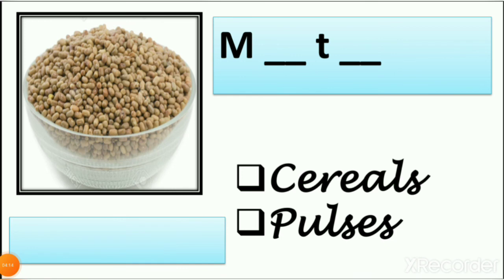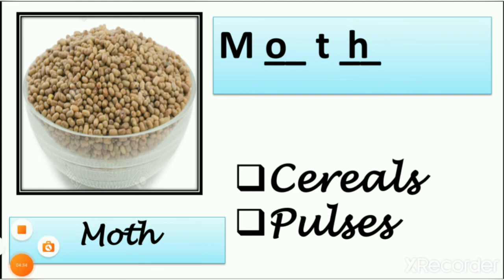So let's see the next one. Yes, it looks like moong, so it is moth. Okay, so what is the spelling? M-O-T-H. Its other name is brown grams, like green grams, brown grams and black grams. So it is brown grams. We eat it with moong. So it is a pulse we eat.